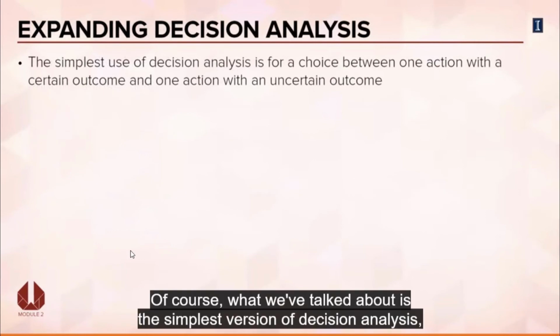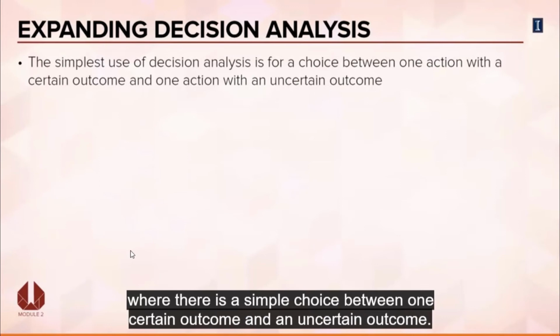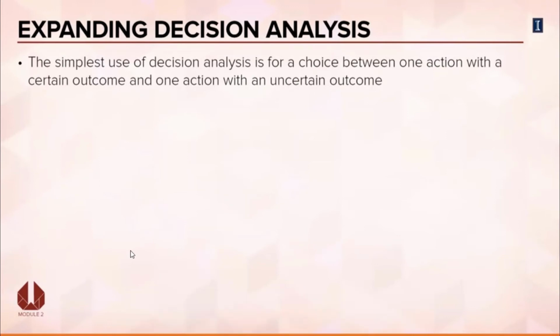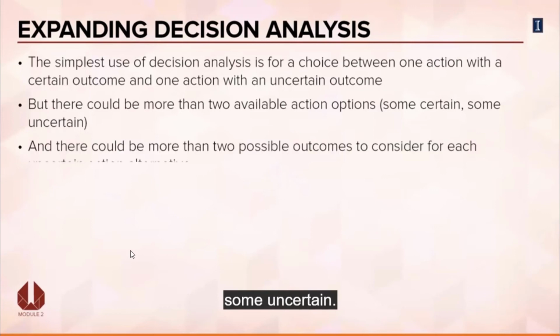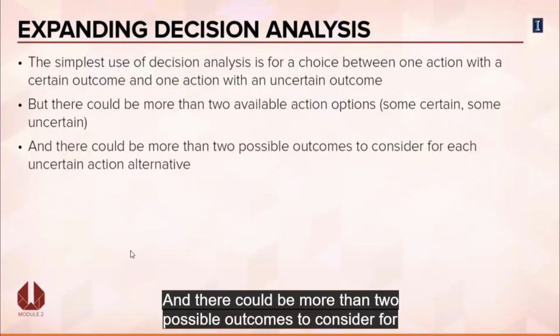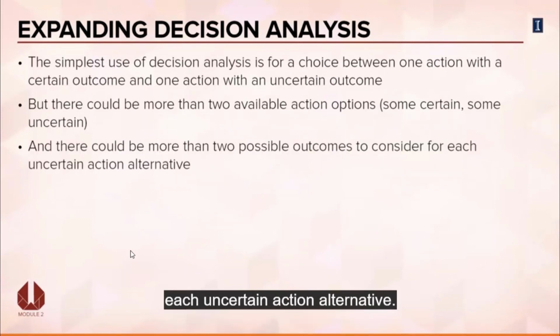Of course, what we've talked about is the simplest version of decision analysis, where there is a simple choice between one certain outcome and an uncertain outcome. We could expand this to two available action options, some certain, some uncertain, and there could be more than two possible outcomes to consider for each uncertain action alternative.